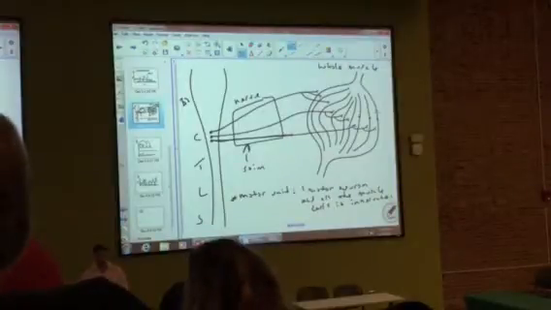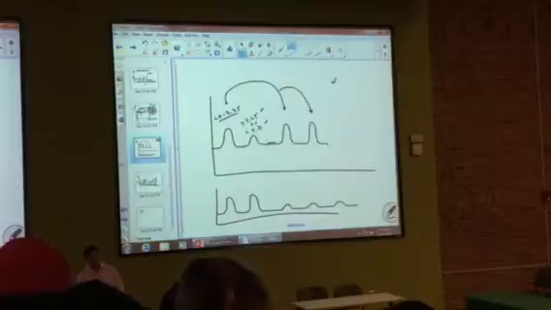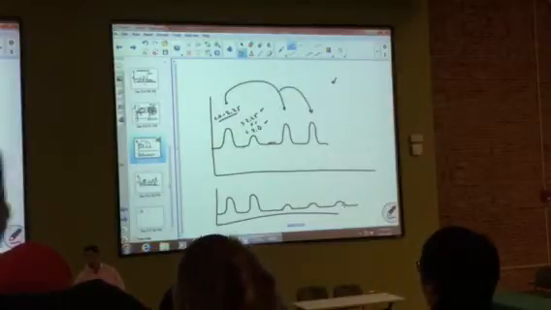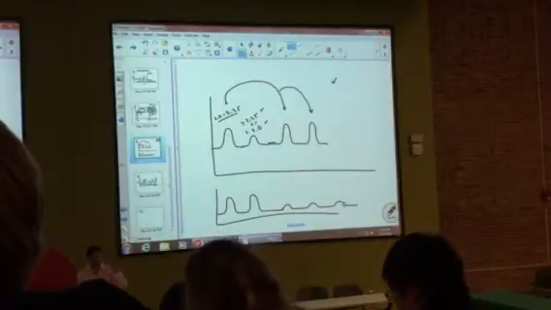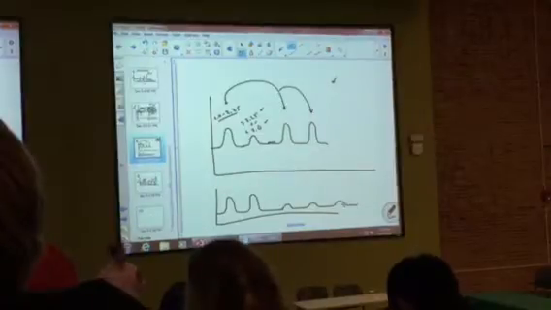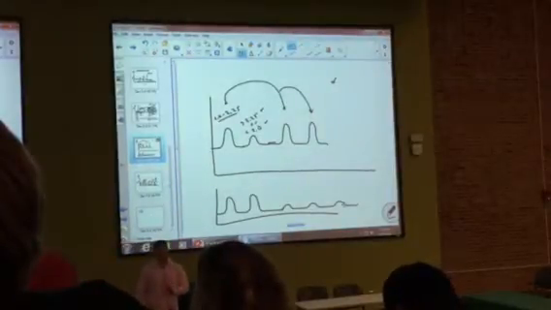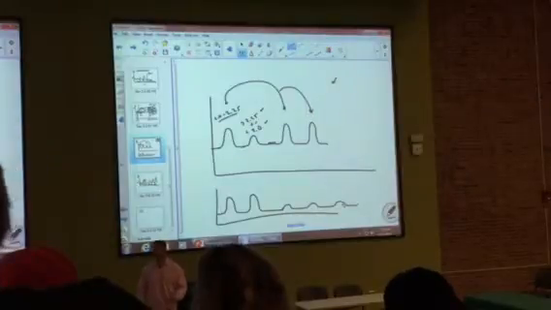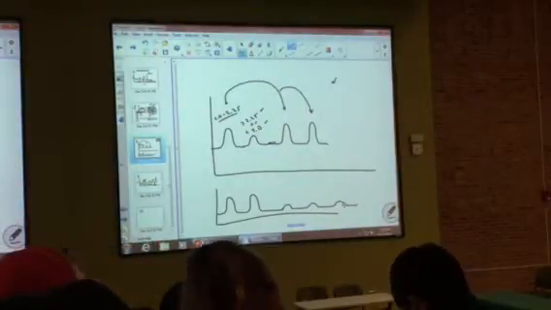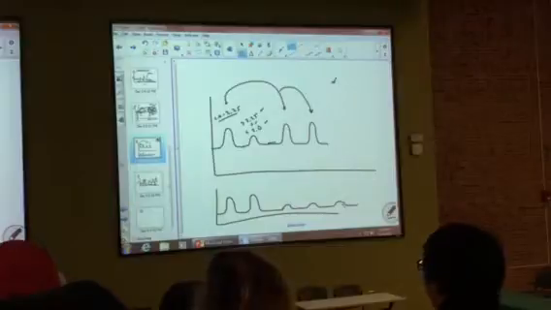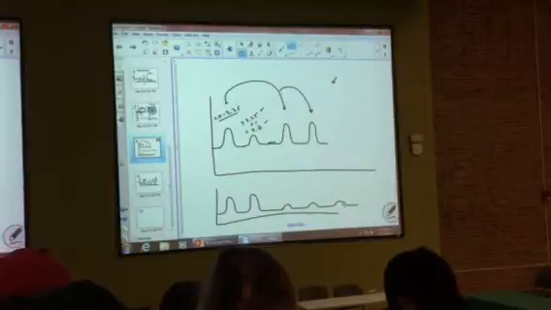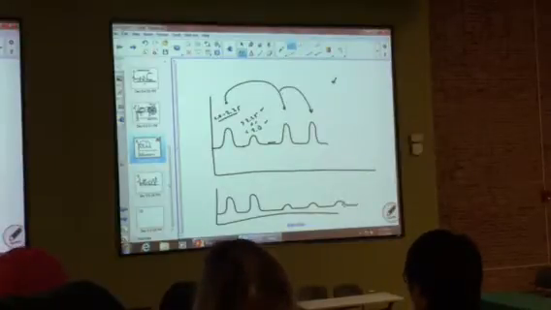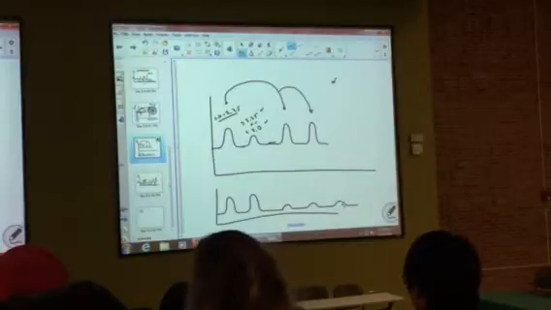Now, by the way, each and every one of these muscle cells is twitching the same exact amount. You just have more of them twitching at the same time. It's not changing the size of the twitch of the muscle cell. The muscle cell is always twitching the same amount. It's just more of them are doing it at the same time. If you had 10 people pulling on a rope, 5 people are going to pull harder on that rope together than only 3 people will. If 10 people is your maximum, and all of them are pulling on the rope, and they're exactly the same strength, you're going to have more tension.